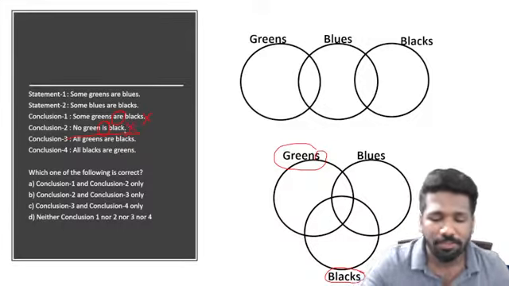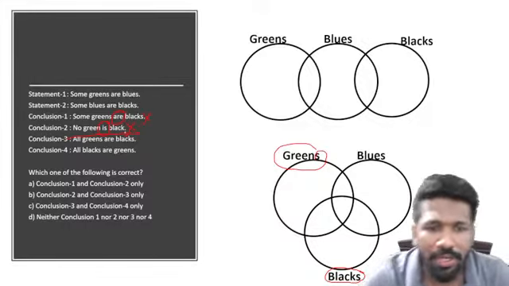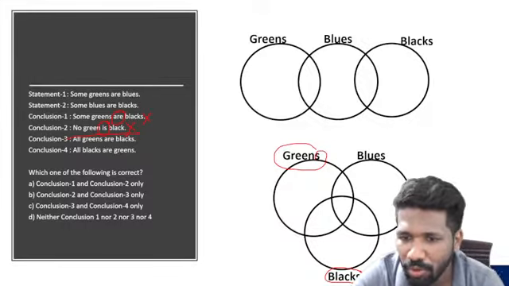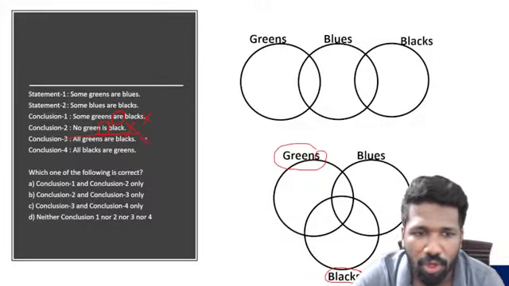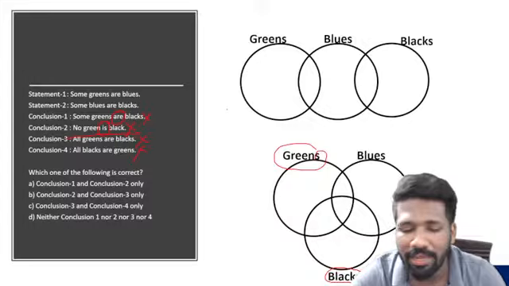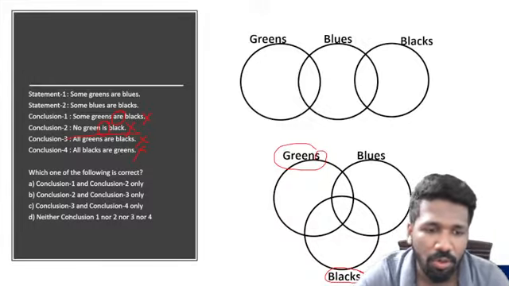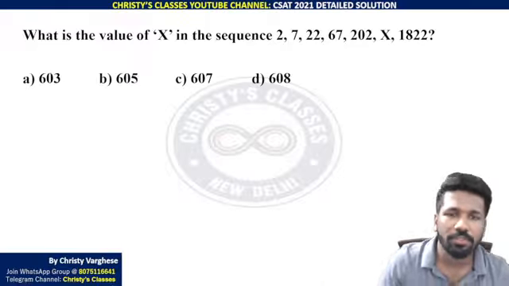But "no green is black" is wrong. "All greens are black" is definitely wrong; nowhere is it mentioned. "All blacks are green" is also wrong, because green is not inside black or black is not inside green. So neither 1 or 2 or 3 or 4 is the correct answer.